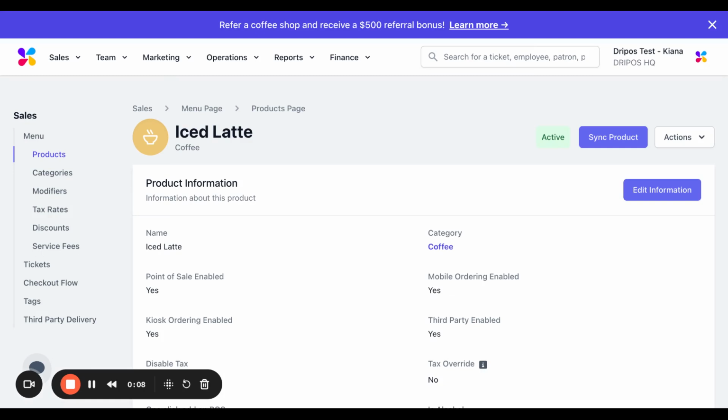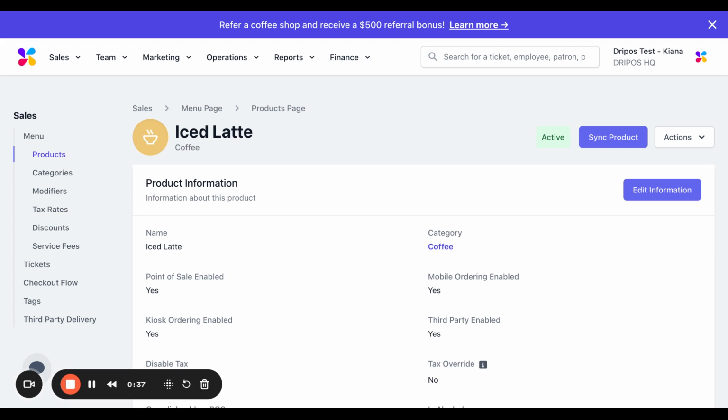So modifiers allow you to customize your products through add-ons or modifications. There are two types of modifiers: pricing modifiers and add-on modifiers. Pricing modifiers change the default price of your products, which are things like size options, for example, while add-on modifiers simply add on to the base price of a product. An example of this that's common is things like syrups, flavors, or milk.